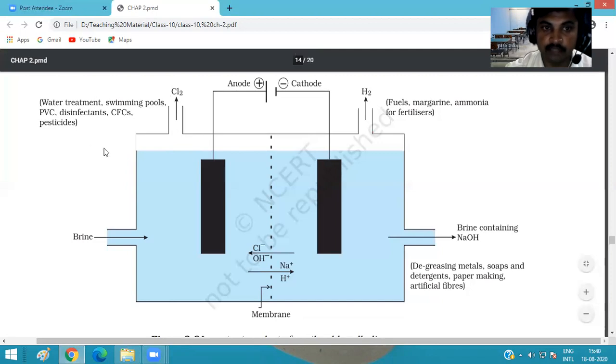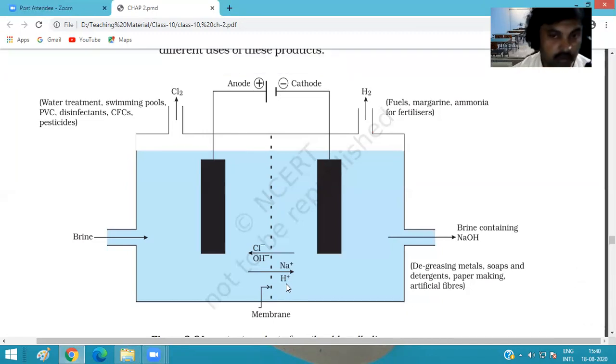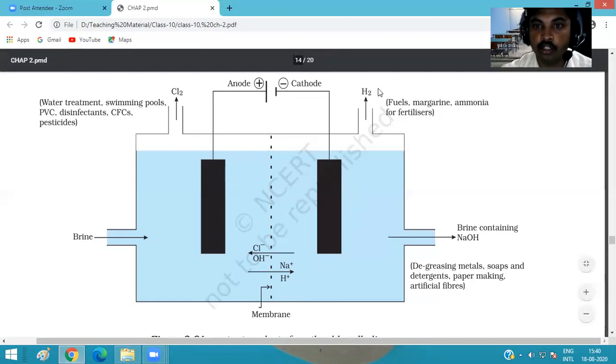And hydrogen gas: the particles, or protons, which we also call hydrogen ions, are collected near the negative electrode, and two hydrogen ions react and form one hydrogen molecule in the form of gas, and it is released from here.